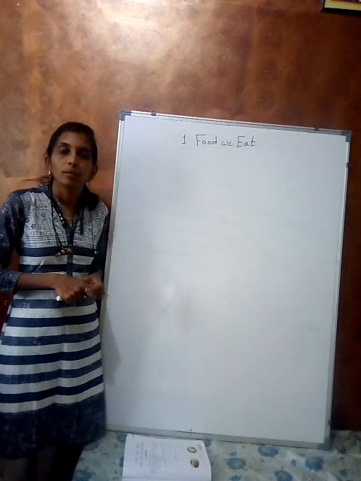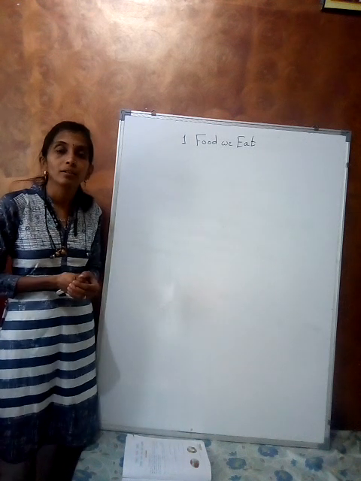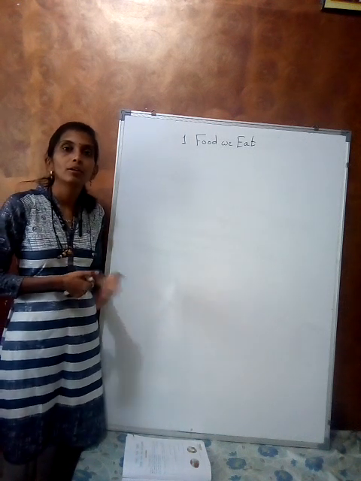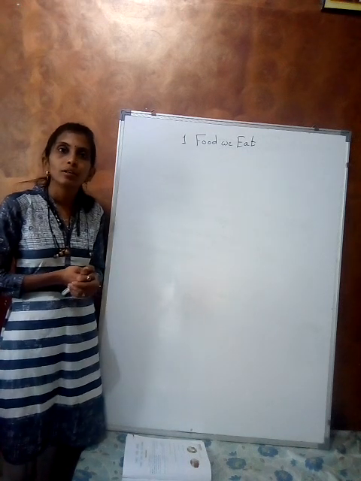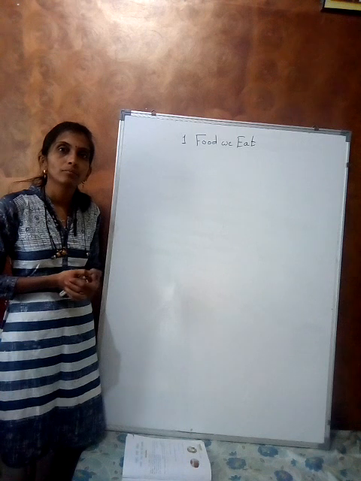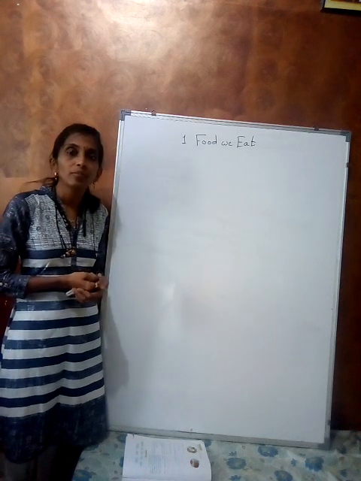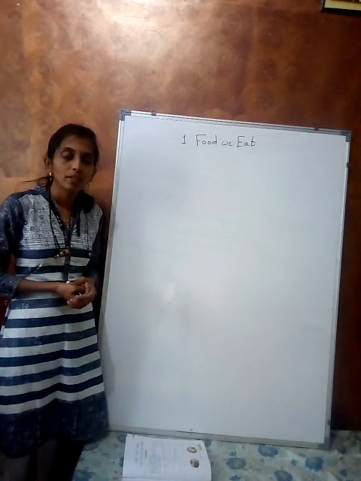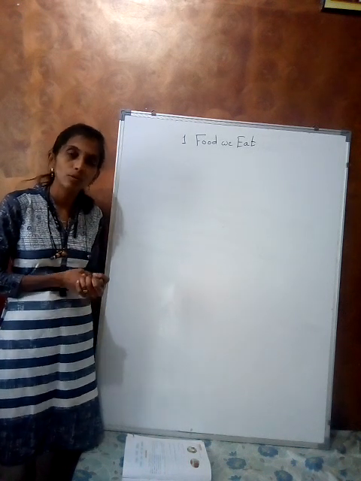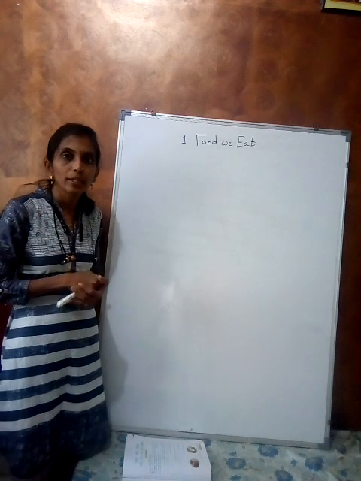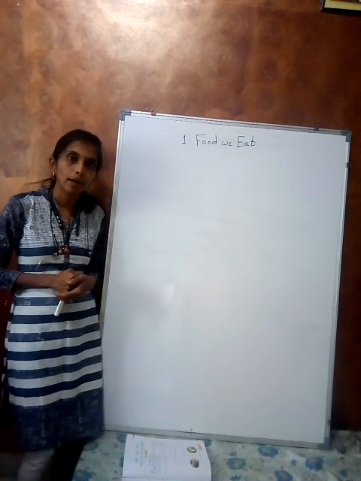But in our daily lives we eat different types of food, like in a diet generally chapatis, different types of vegetables, and rice. These are also food and we take them in a daily diet.